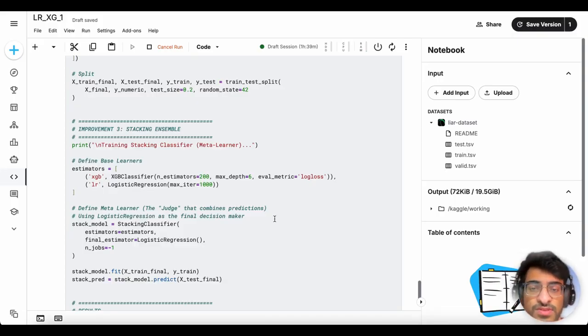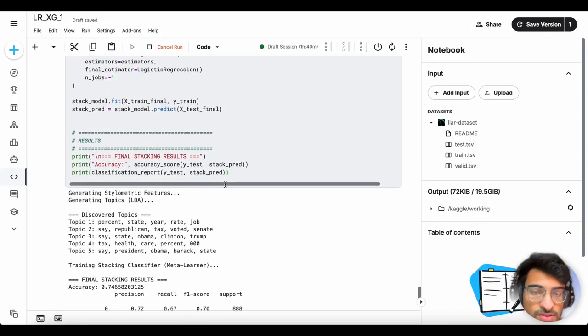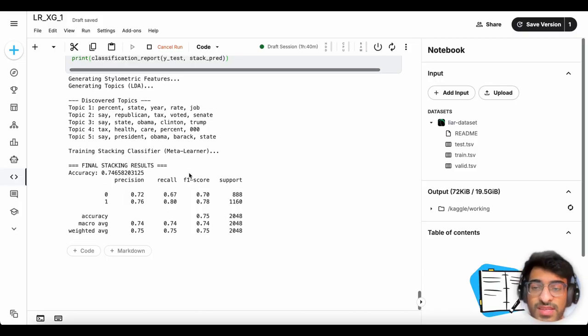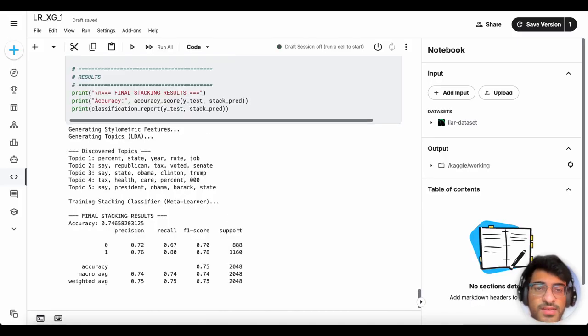So both of them, it is a meta learner that learns which model to trust for each specific type of new statement. And coming to the conclusion, we come with our confusion matrix. The result is highly robust with an accuracy of roughly 75%, which is around about matching the industry standard. And this used multiple models to test our accuracies and F1 scores. How does it perform in those particular models?